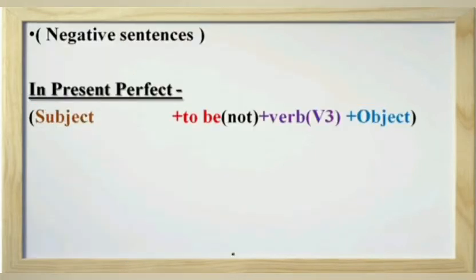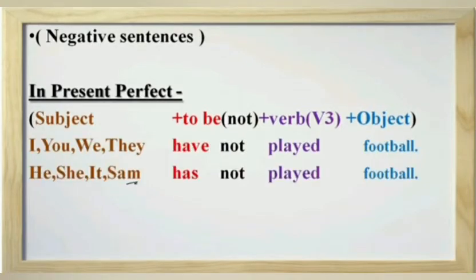Next, negative sentences. In negative sentences, we have to write subject plus to be plus not plus third form of verb plus object. Examples.